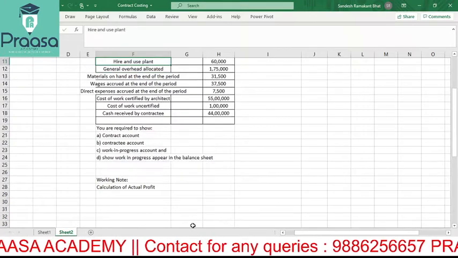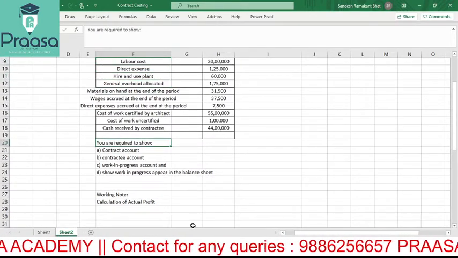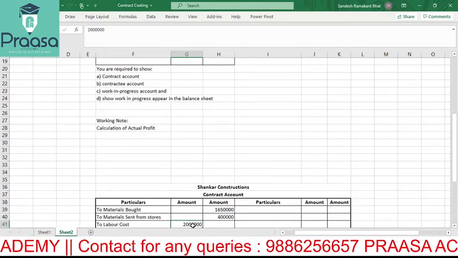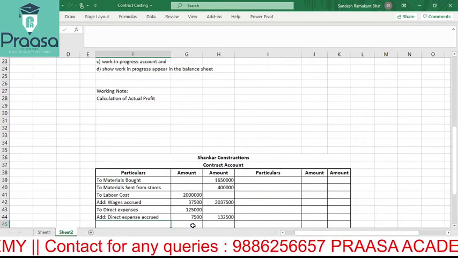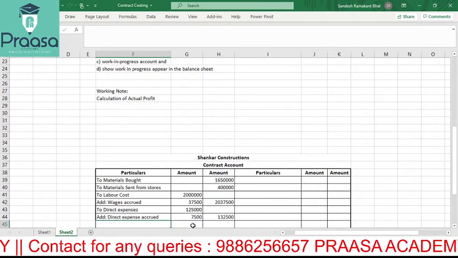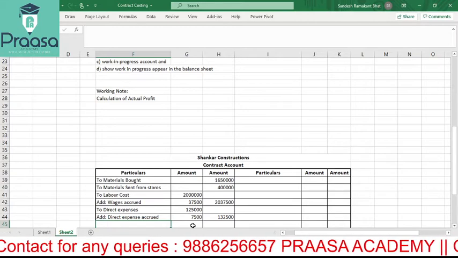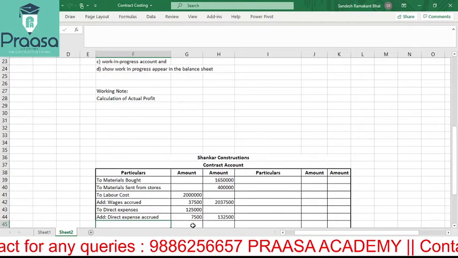Then what we have? We'll just check what are the information. Hire and use plant. What do you mean by that? You have taken it on lease, or in construction usually you would have taken it on a hire basis, because the construction period is not for 20-30 years. Usually it will be for a minimum period, maybe 5, max 6.